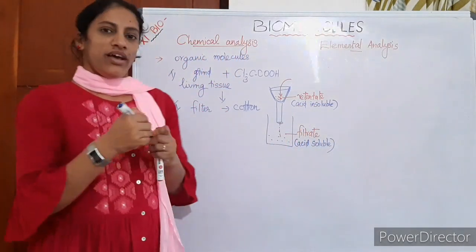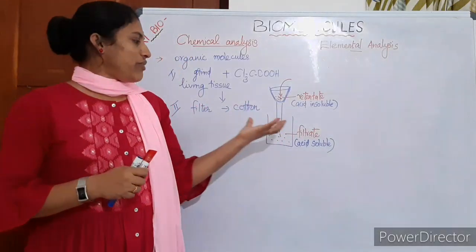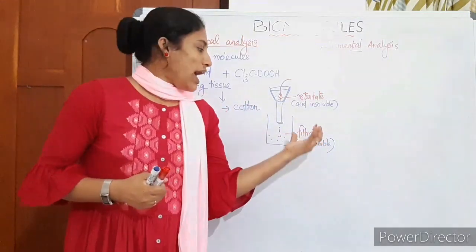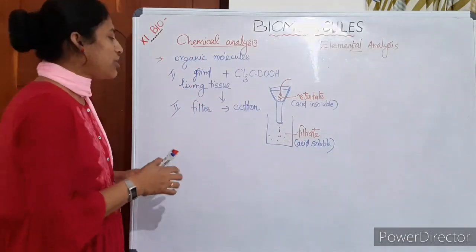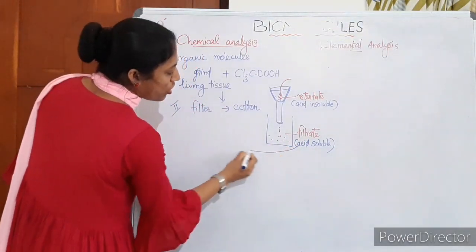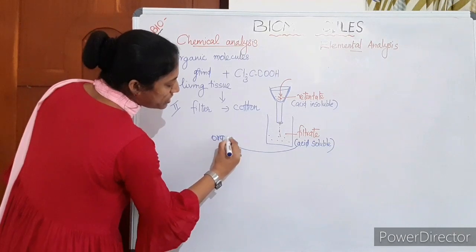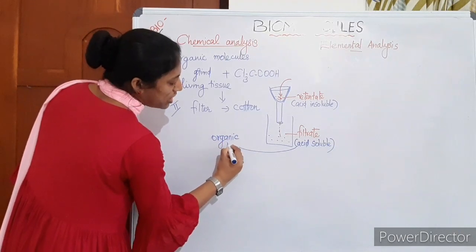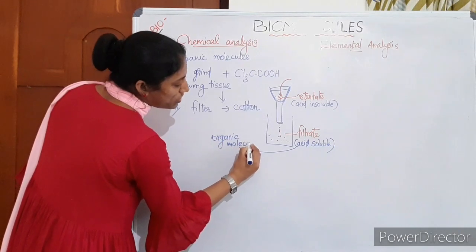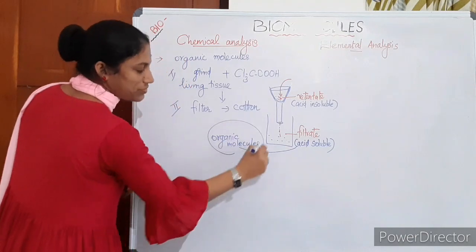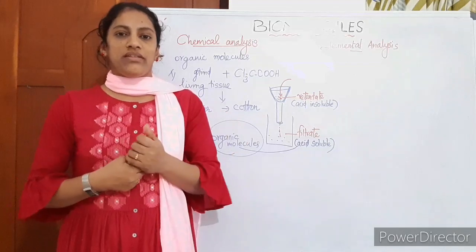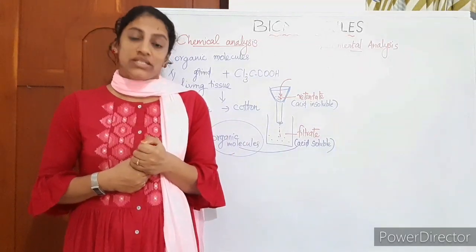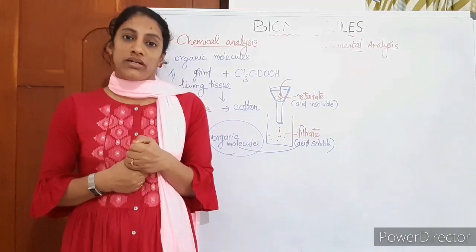During our filtration, what we get as filtrate, the acid-soluble fraction, will be organic molecules. So we can get all organic molecules here as filtrate. Thousands of organic molecules can be collected here. Then there are many techniques to separate these organic molecules now. Centrifugation is one of the common methods.